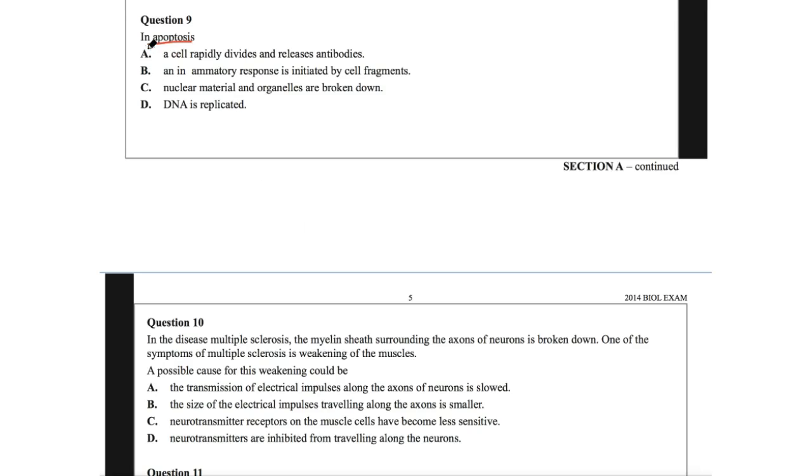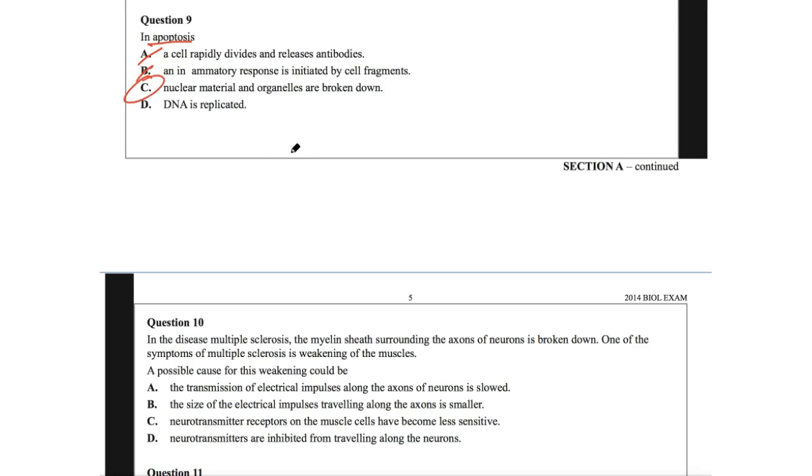So when we got there, A is actually not correct. A cell rapidly divides and releases antibodies. It's got nothing to do with apoptosis. An inflammatory response is initiated by cell fragments. Well, again, it's nothing to do with programmed cell death. C, nuclear material and organelles are broken down. Well, that seems to be the case because we know that is cell death accordingly. So C looks to be the right one.